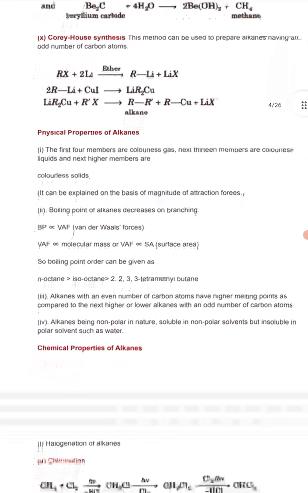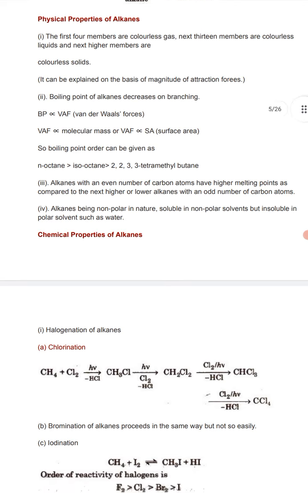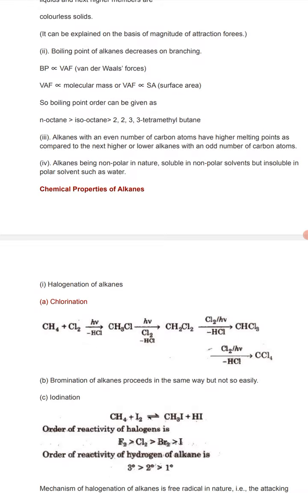Okay. Now we will see some chemical properties of alkane. First we discuss chlorination. Chlorination means if you react alkane with chlorine, then chlorination will take place. First, when CH4 is reacted with Cl2, then CH3Cl will form, again Cl2 will react, then CH2Cl2, then again CHCl3, and finally carbon tetrachloride is formed. This is the chlorination reaction, and it is a substitution reaction.